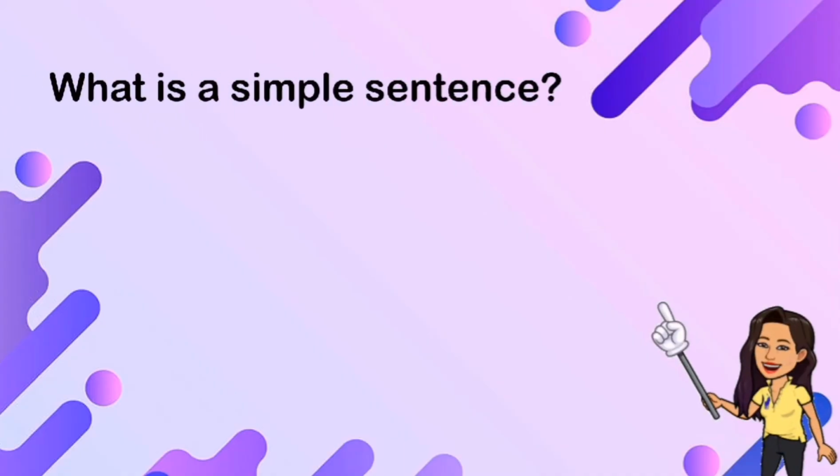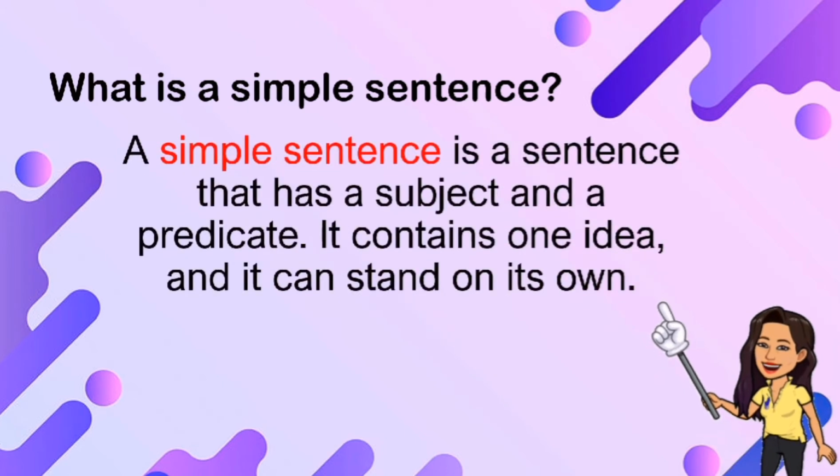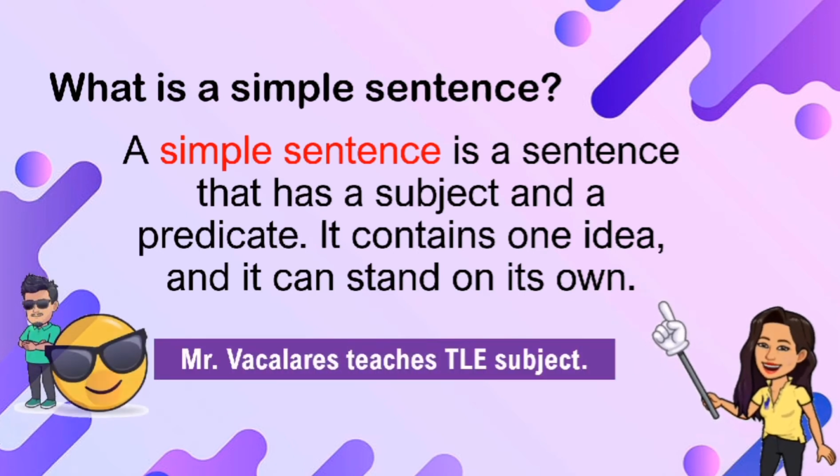What is a simple sentence? A simple sentence is a sentence that has a subject and a predicate. It contains one idea and it can stand on its own. Let's have this one as an example.